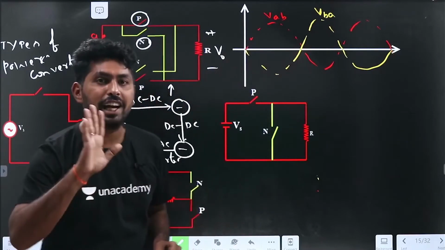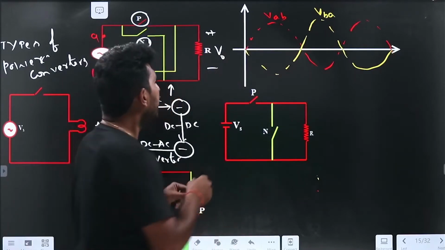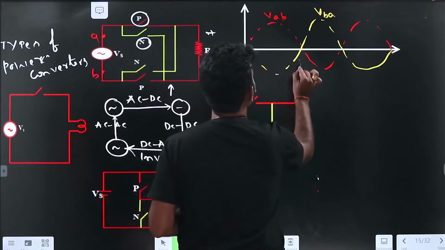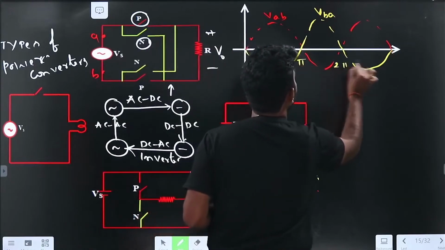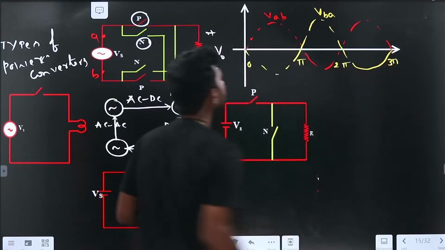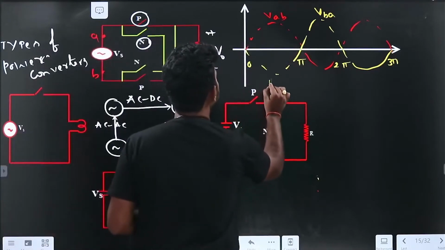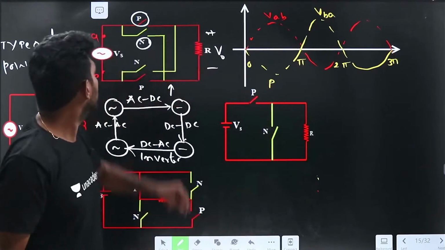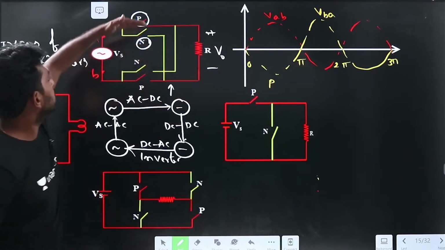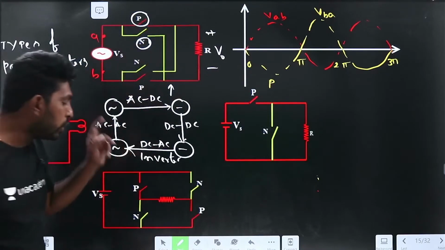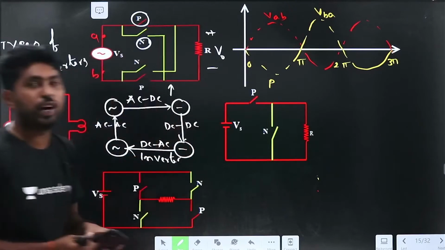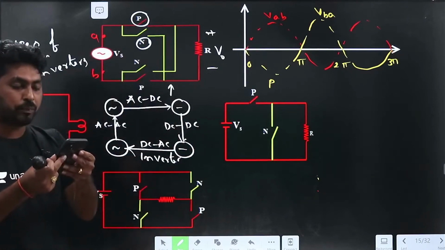Now let us draw the output voltage. For example, in between 0 to pi, if I close the P switch, what happens? Observe, guys, what is the output voltage? If I close the P switch, be interactive guys, what happens?